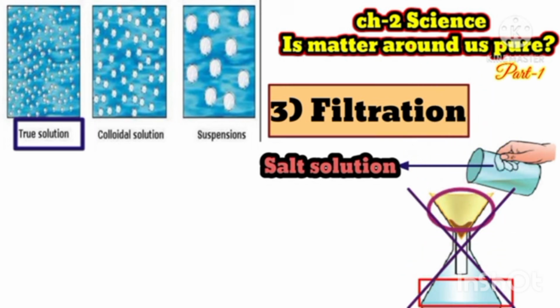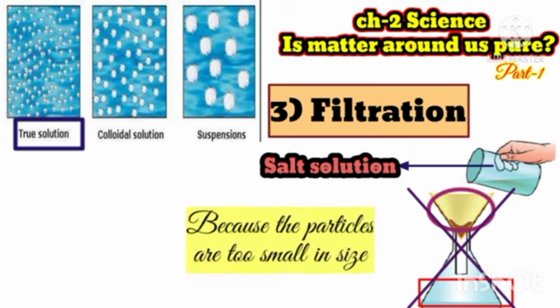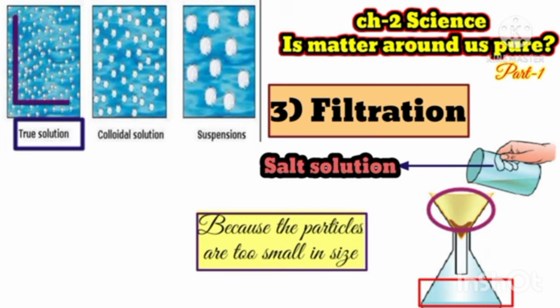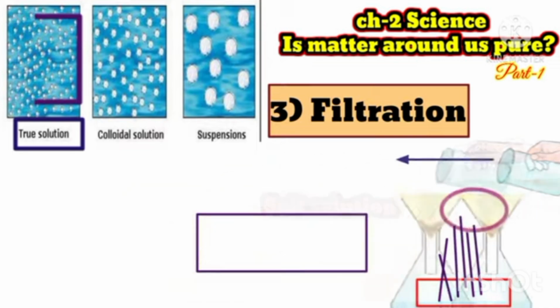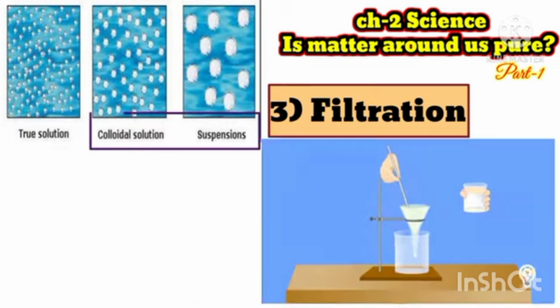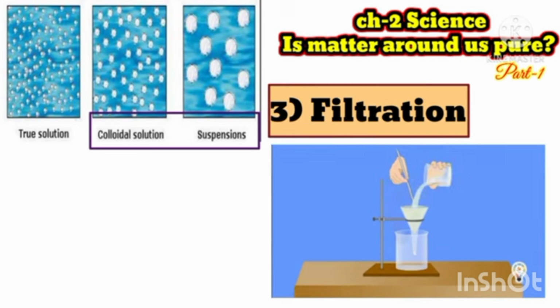And colloidal solution: when we filter the colloidal solution, some residue is left on the filter paper, because the size of the holes of the filter paper is very small. Colloidal solution particles cannot cross from these small holes.